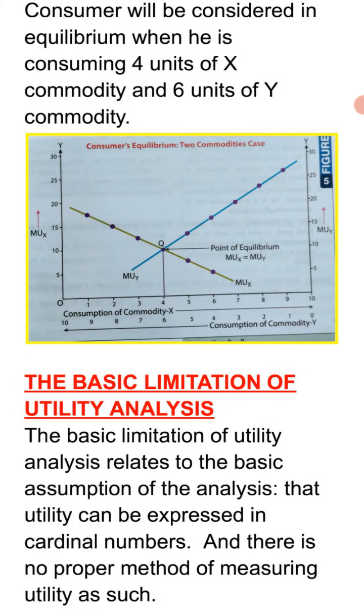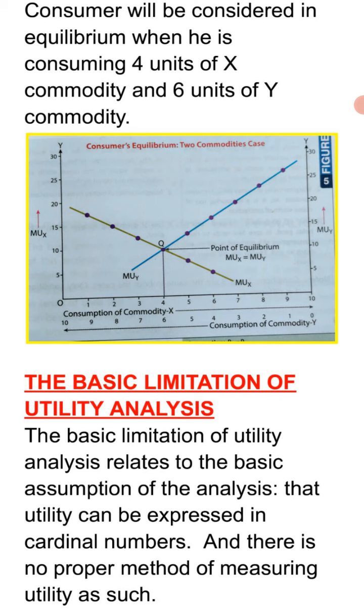So the consumer will be in equilibrium when he is consuming 4 units of X commodity and 6 units of Y commodity. And if it is asked how it is shown diagrammatically, you can see the diagram over here. With a green line MUX is given sloping downward, and with the sky blue line MUY is given, also sloping downward. Where both MU curves intersect each other, that is the point of equilibrium. In X it is intersecting at 4, and in Y it is intersecting at 6. So 4 units of X and 6 units of Y is the situation of consumer equilibrium in the two commodity case.